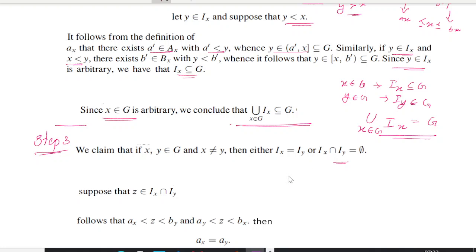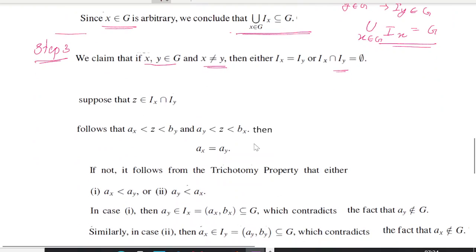Now for that, what do we have to do? If we take an element in Ix intersection Iy, we should get a contradiction. So assume that x, y belong to G and x not equal to y, and we will take a point in Ix intersection Iy. If we are getting a contradiction, it shows that there exists no element in Ix intersection Iy.